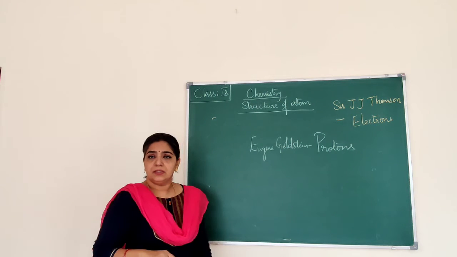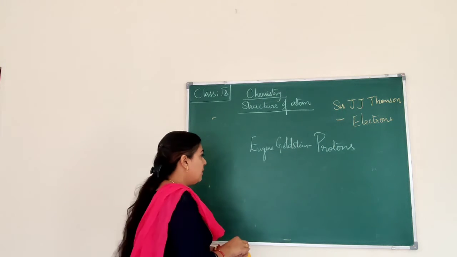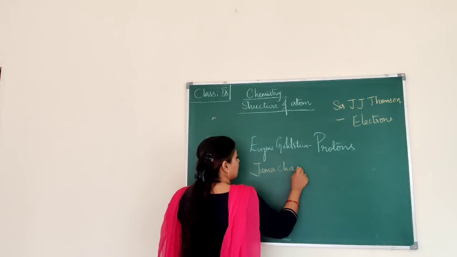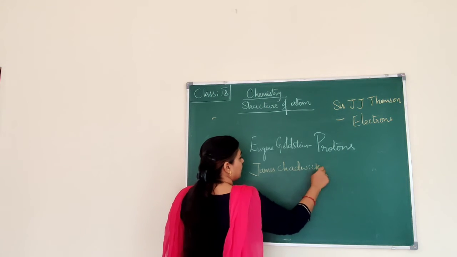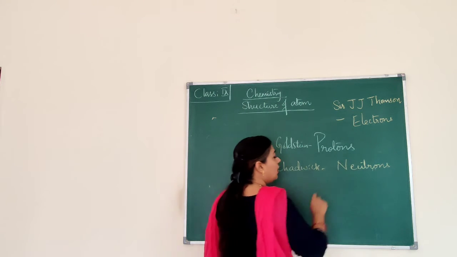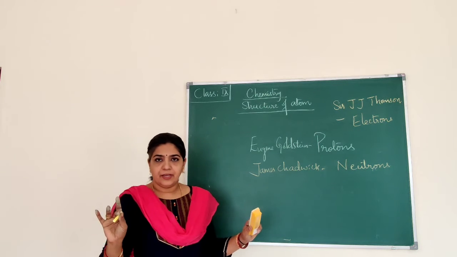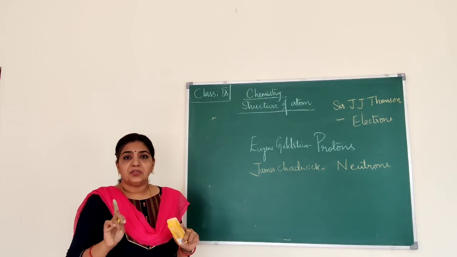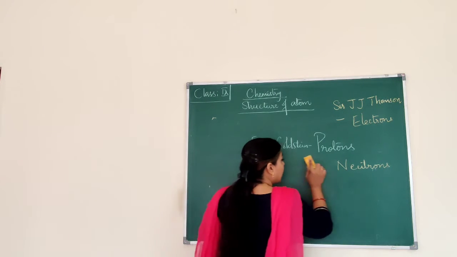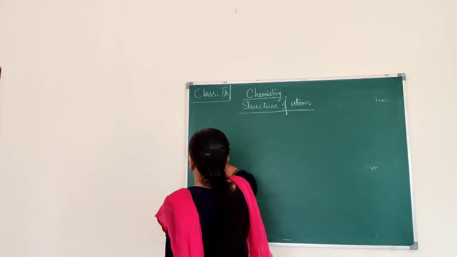Okay, he discovered the protons, and then one more scientist by the name James Chadwick discovered the third fundamental particle of an atom, called neutrons. So one of the postulates given by John Dalton was disproved, that is, the postulate that atoms are indivisible. Okay, so that was disproved.